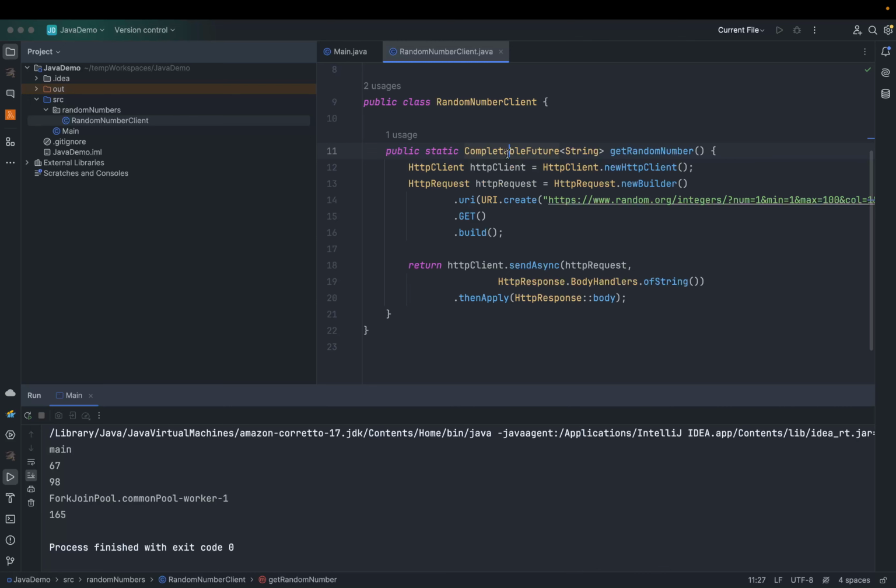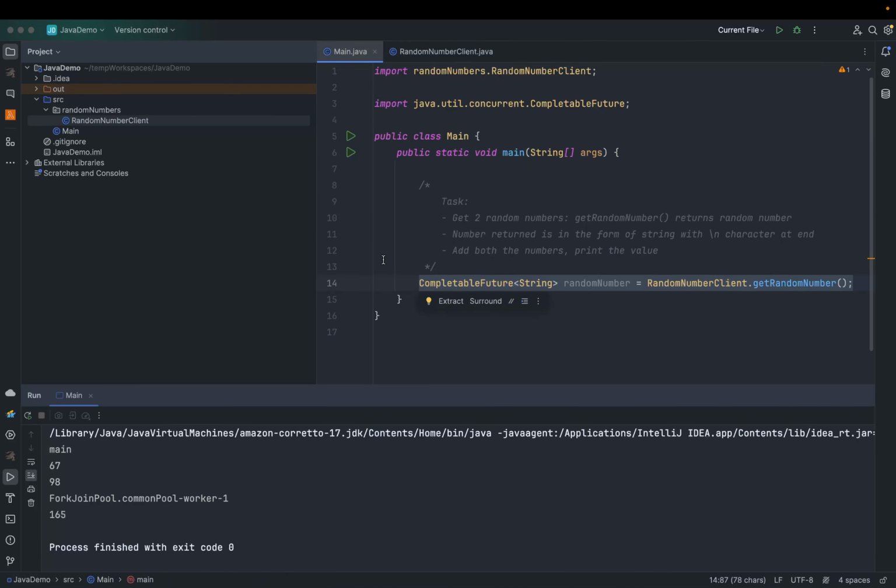and we need to perform some operations. The operation is to get two random numbers. So we are getting this as the first random number, and we can get a second random number. These random numbers are in the form of a string with a newline character at the end, and we want to add them both. So there are two things.